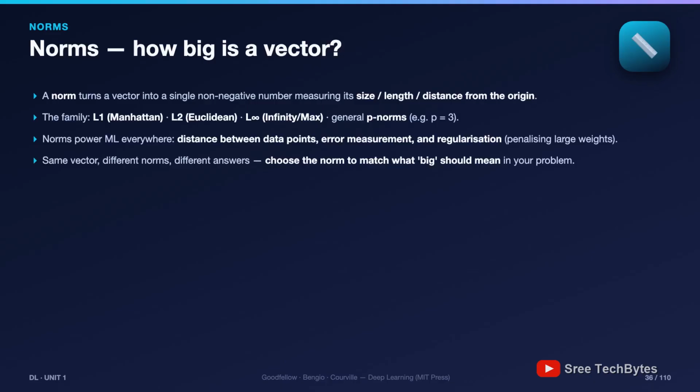Its L1 norm is 7. Its L2 norm is 5. Its L infinity norm is 4. Same vector, 3 different answers for its size. So which is right? All of them.